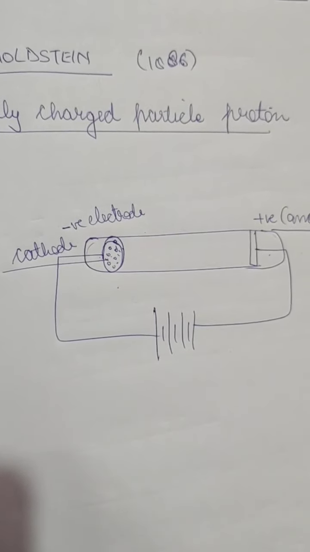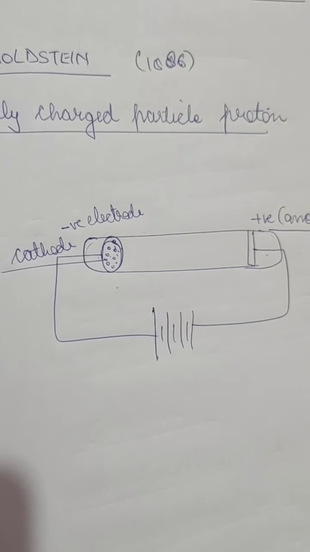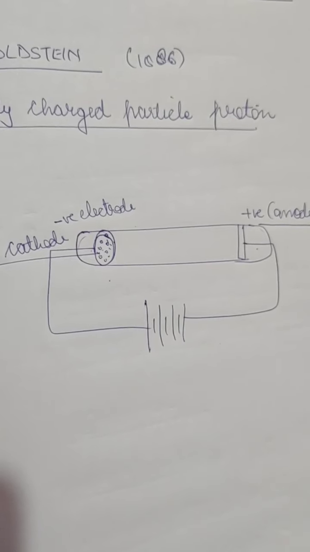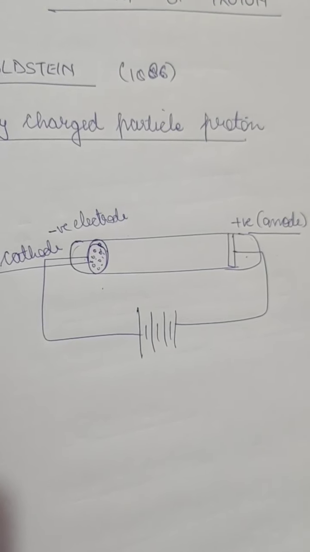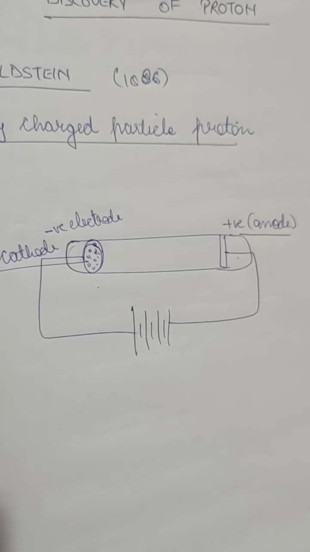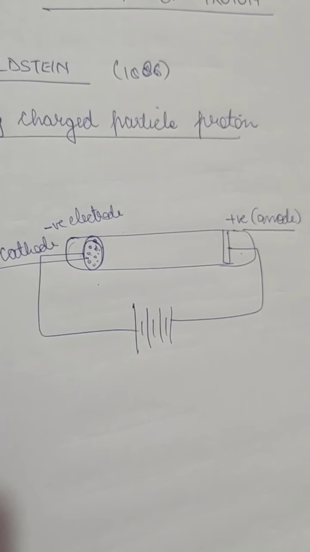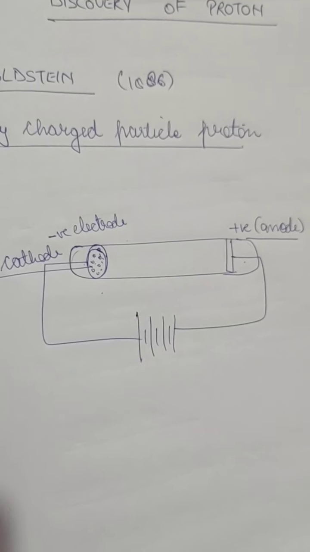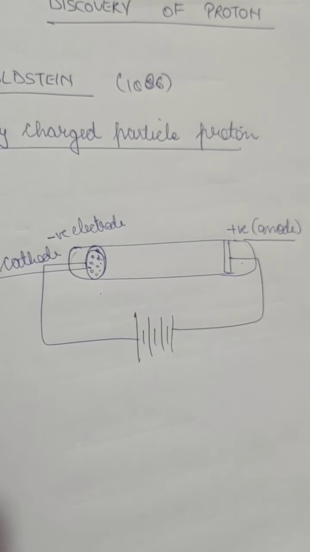So the anode rays obtained from hydrogen gas are made up of the same type of positive particles. All the particles coming from the hydrogen gas were of the same type. These particles were called protons, and the anode rays obtained from hydrogen gas consist of protons.